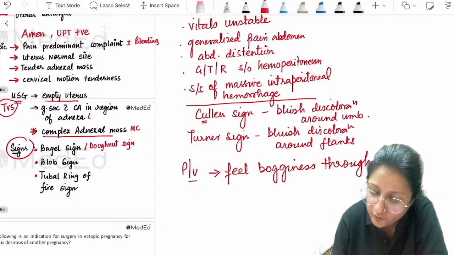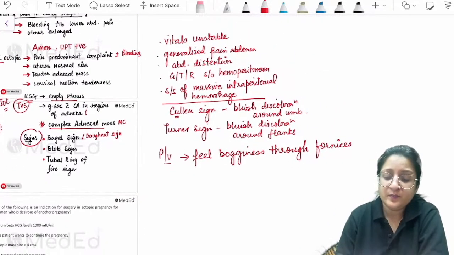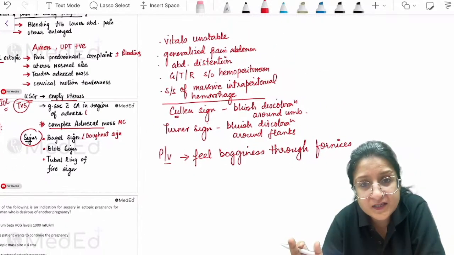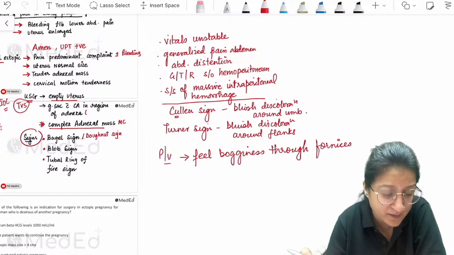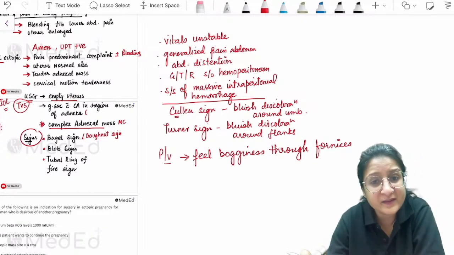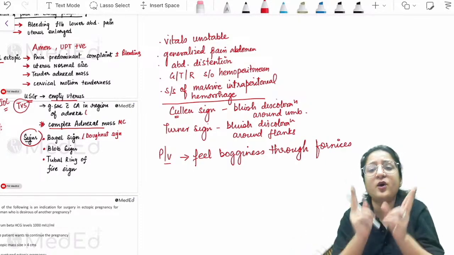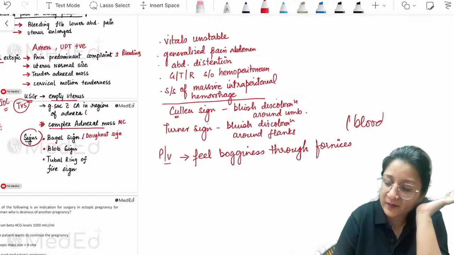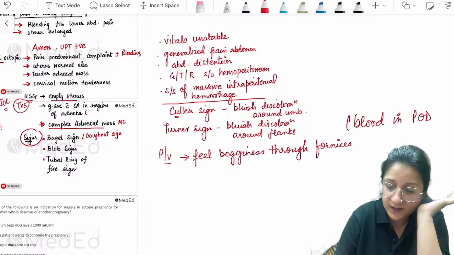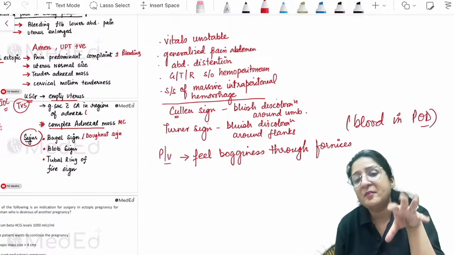Bogginess felt through the fornices, because blood collects in the pouch of Douglas first. That is the most dependent part of the pelvis. Remember that? So just bogginess felt through the fornices because of blood in the pouch of Douglas. Okay, keep that in mind.